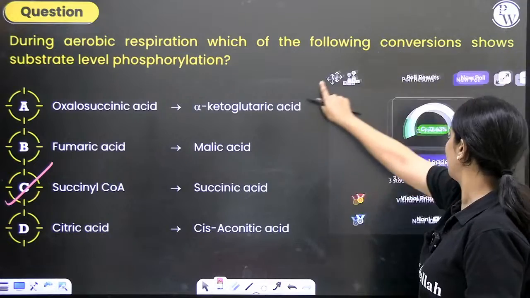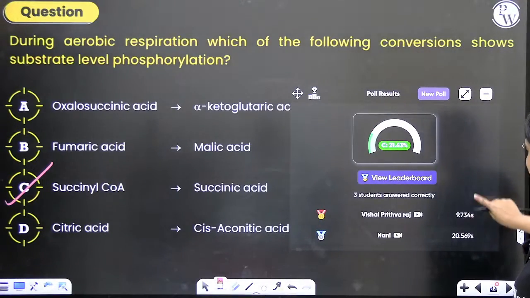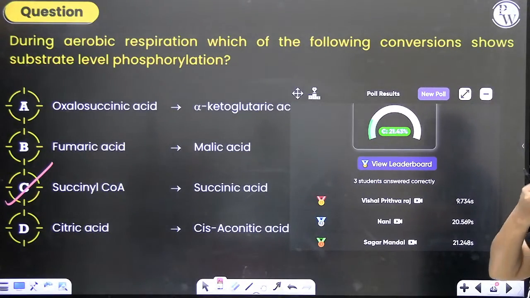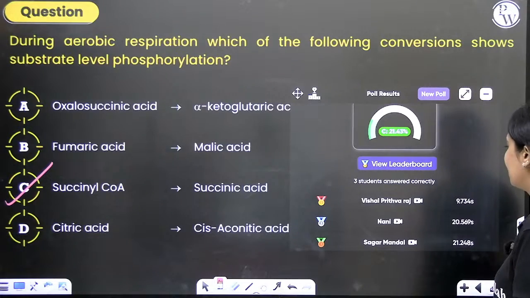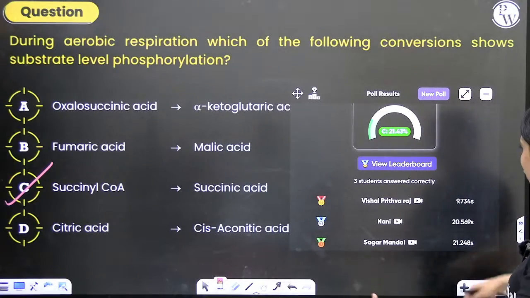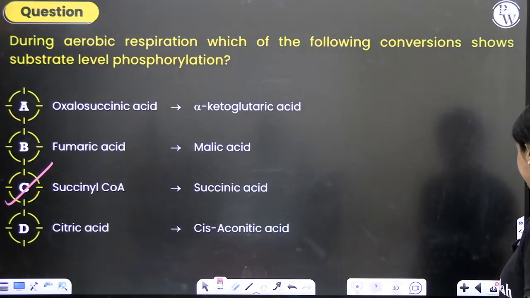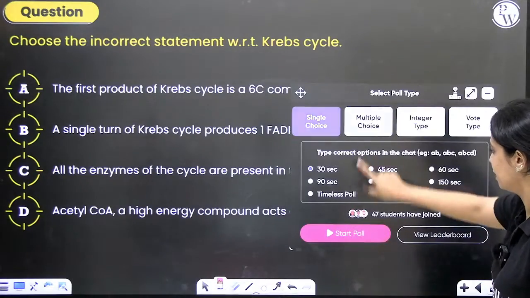Only 21% of you all have answered correctly. Vishal has answered in less than 10 seconds. Brilliant. That means you've completely memorized the cycle. Nani and Sagar, they have answered. I don't know what about the rest of you all. Here is another question based on Krebs cycle.